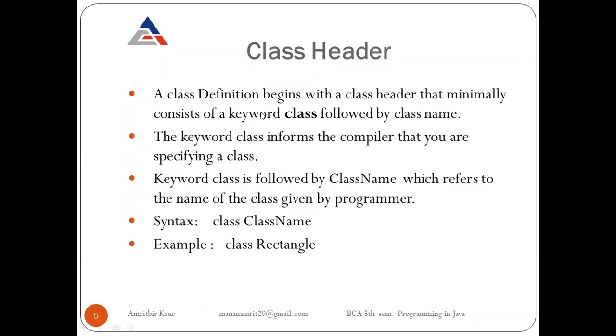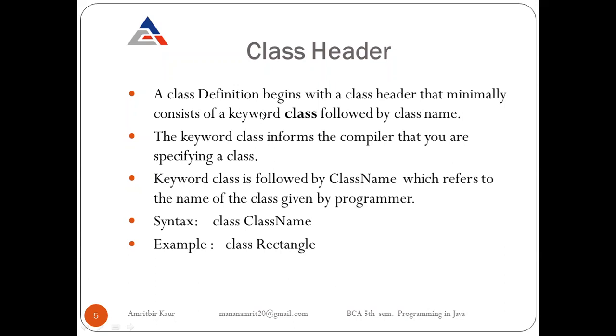The keyword class informs the compiler that you are specifying a class. So the class keyword tells the compiler that a class is created here. Then the class keyword is followed by the class name, meaning after the class keyword we write our class name, which defines the name of the class given by the programmer.